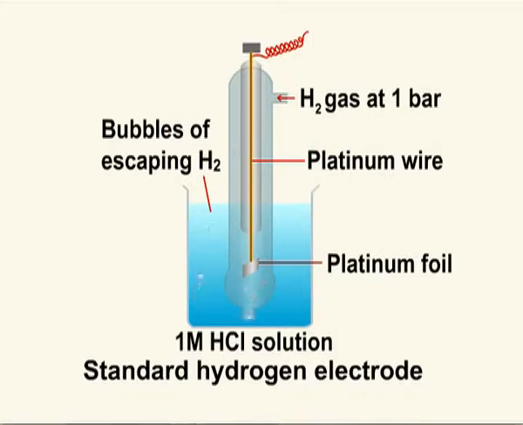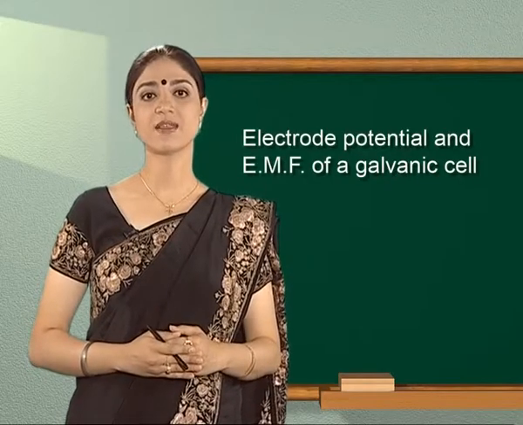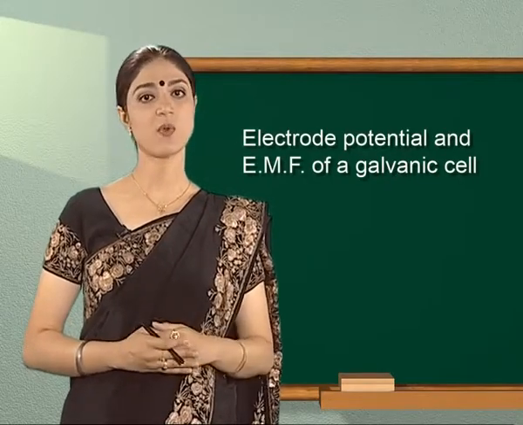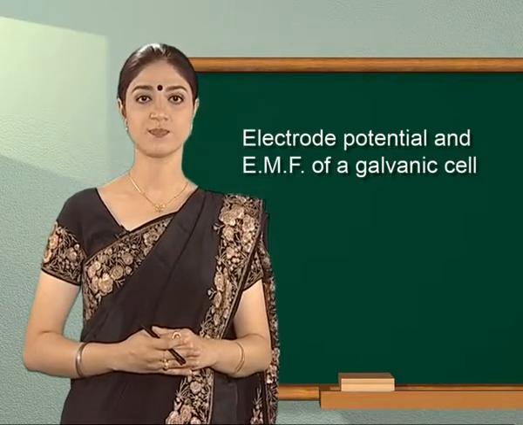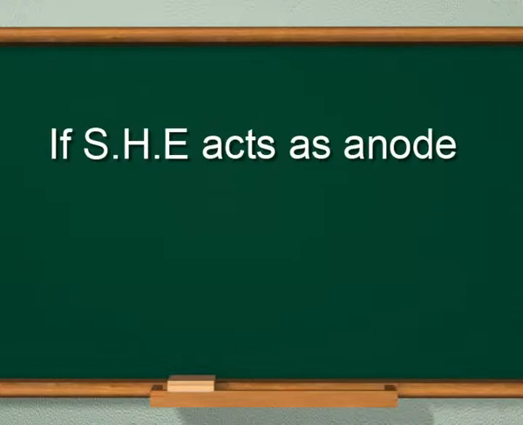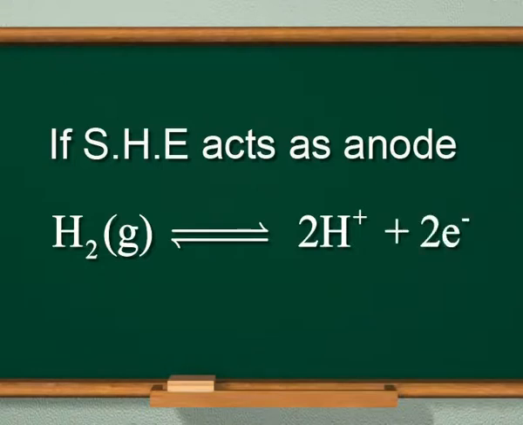The reactions shown on the screen occur in this half cell depending on whether it acts as anode or as cathode. Let us have a look at the reaction which takes place when the standard hydrogen electrode acts as anode. If the standard hydrogen electrode acts as anode, then have a look at the equation shown on the screen.